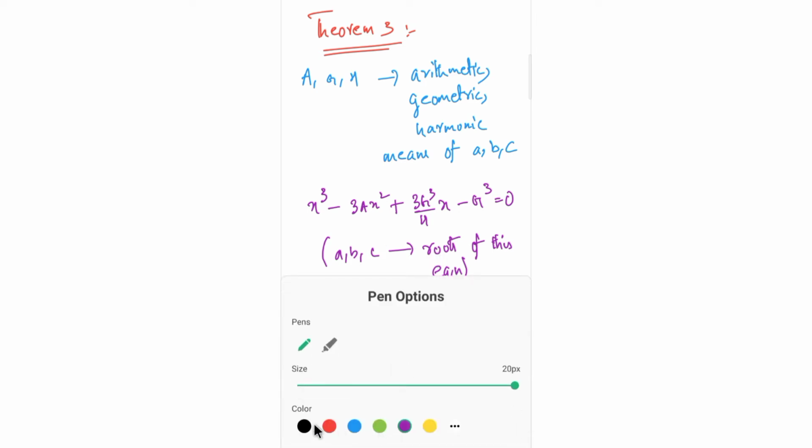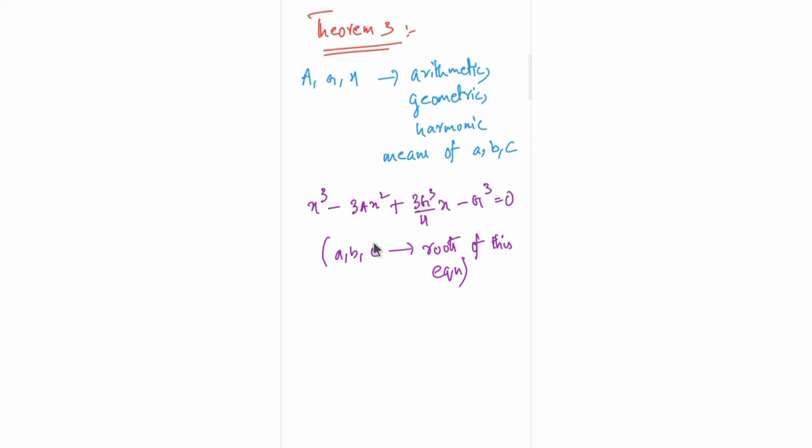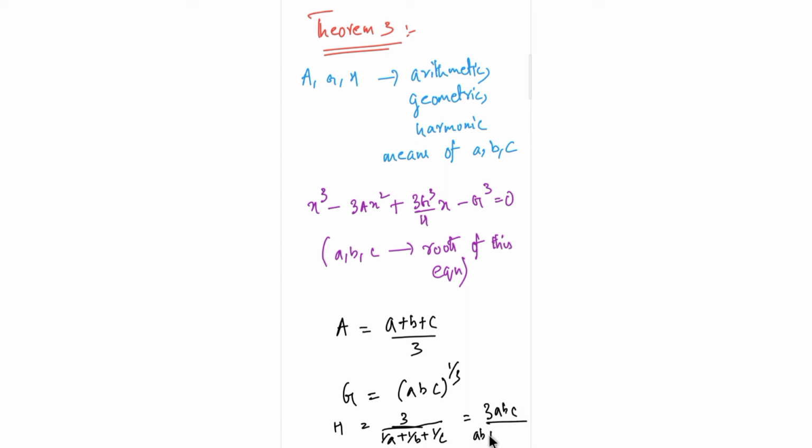The proof is not very important, but still I'll explain it. So a is a plus b plus c divided by 3, isn't it? And g is abc whole power 1 by 3, because g is the geometric mean, and h is 3 divided by 1 by a plus 1 by b plus 1 by c, which is 3abc divided by ab plus bc plus ca, isn't it? So I'll just move on to the next page.